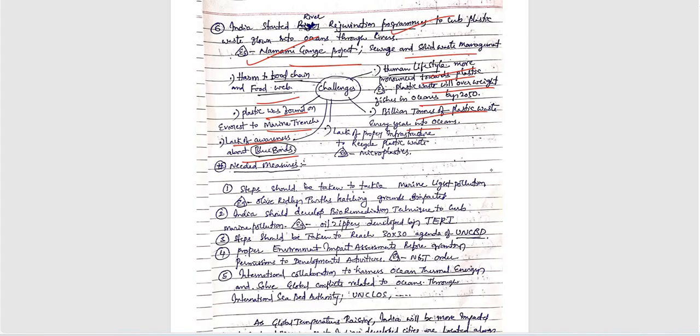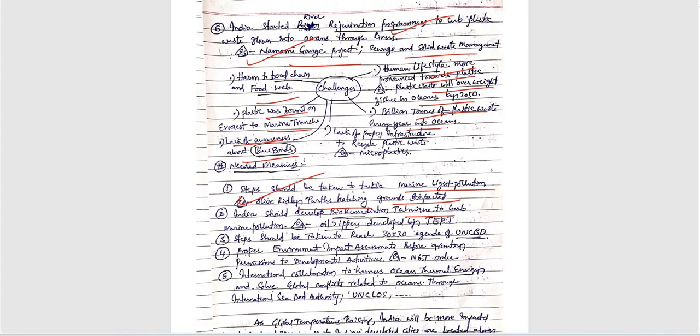Coming to needed measures, steps should be taken to tackle marine light pollution. Olive Ridley turtle, particularly nesting grounds, hatching grounds, very, very important here. For example, we have Odisha. India should develop bioremedial techniques to curb marine pollution.